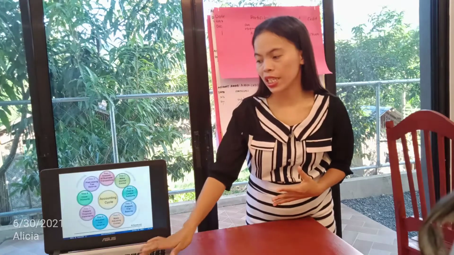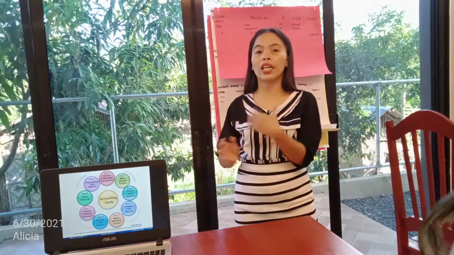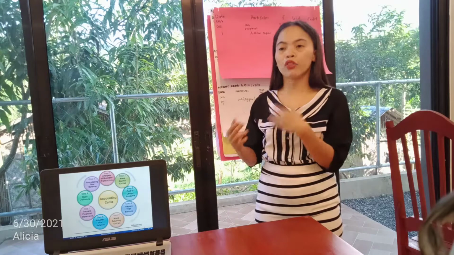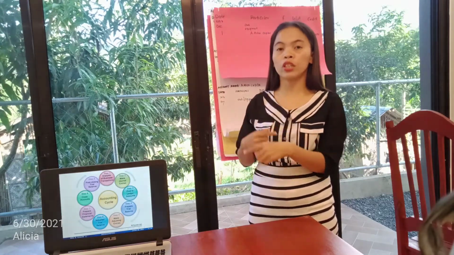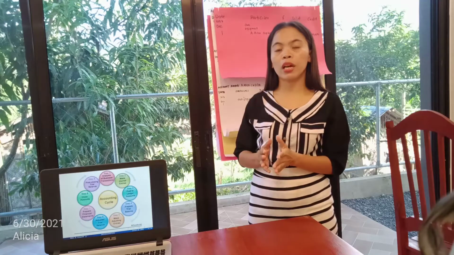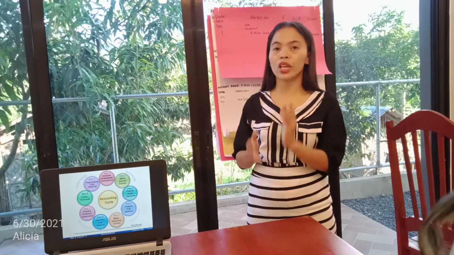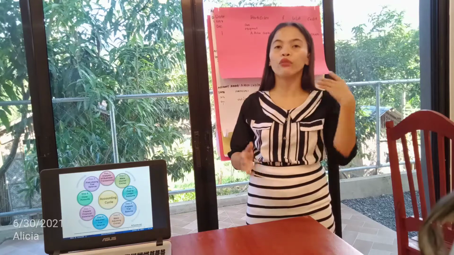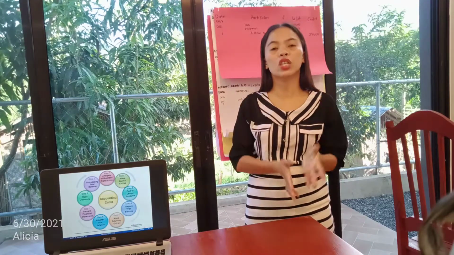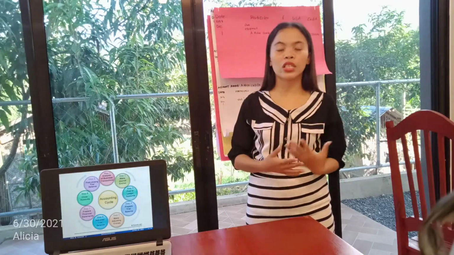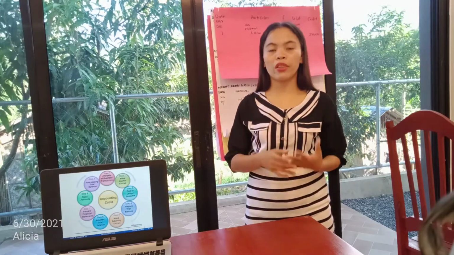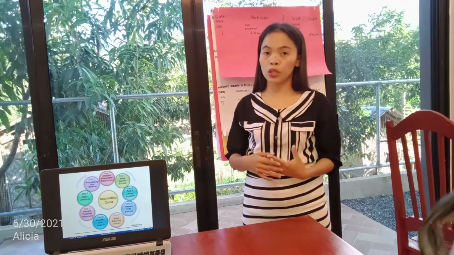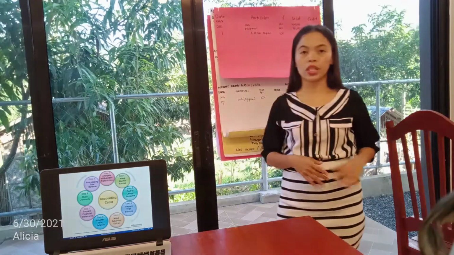So, here is the accounting cycle. First, we're going to analyze the business transaction. After that, we're going to have a journal entry, and then post it to the ledger. After, preliminary trial balance, and then adjusting entries. After that, adjusted trial balance, and then after adjusted trial balance, we have a financial statement. And after financial statement, we have the closing entries, and then after that, we're going to post closing trial balance, and vice versa. So to make it clear, let me show you an example.